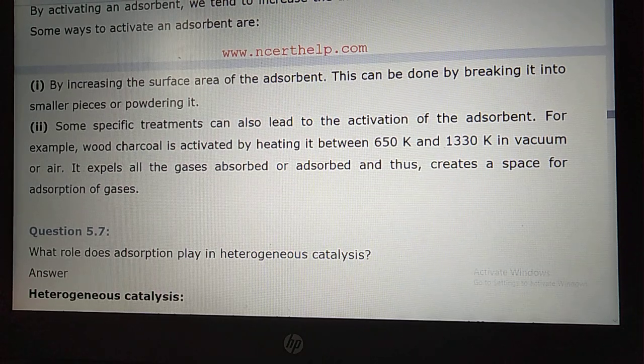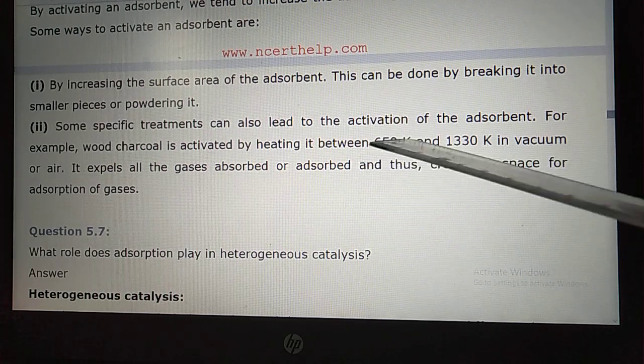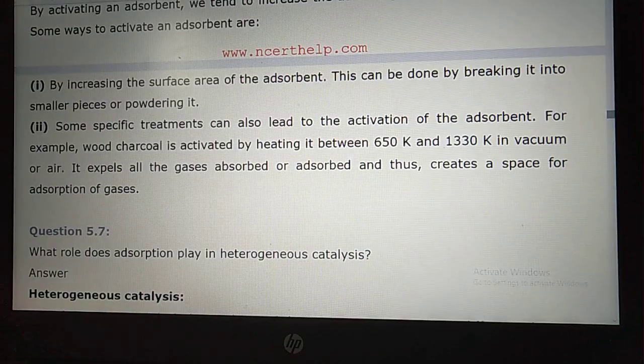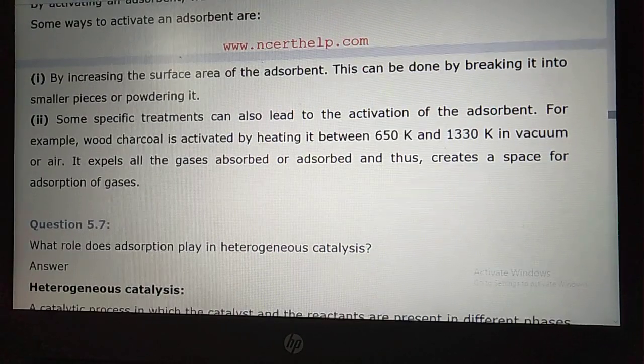So if you are heating the charcoal at 650 Kelvin to 1330 Kelvin, gases will get more adsorbed. On heating, free space for the adsorption of gases is created on the surface of the adsorbent.